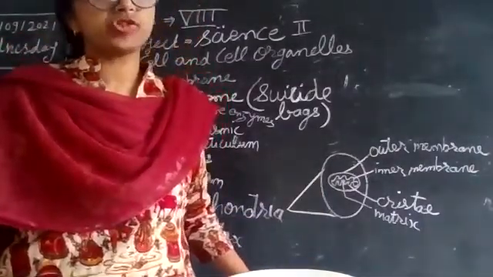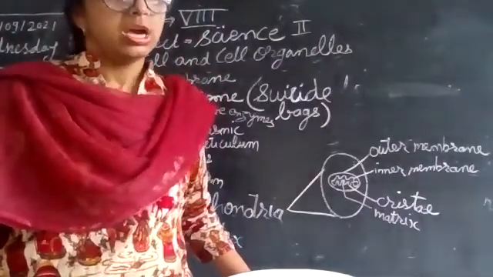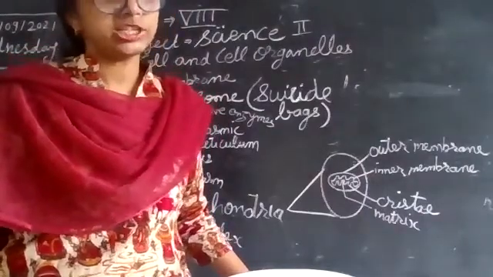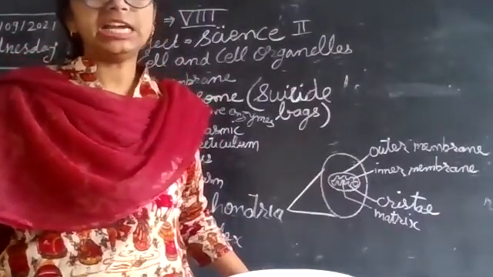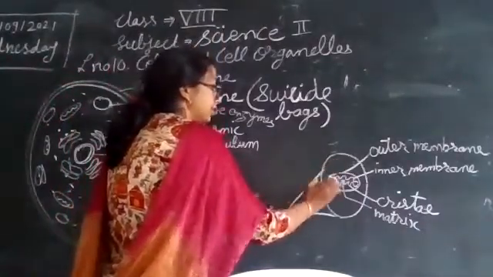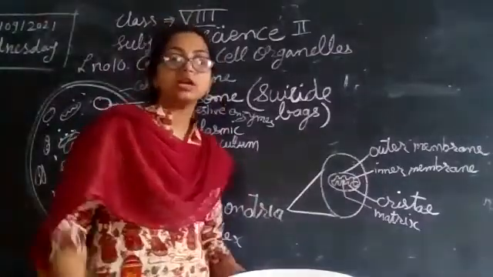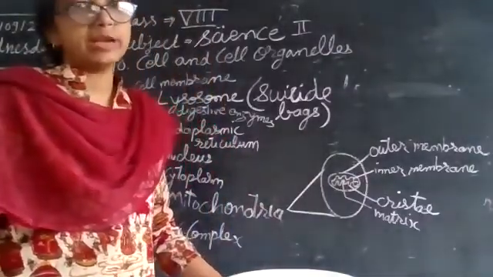It has a double membrane structure, one outer membrane and one inner membrane. The outer membrane is porous and the inner membrane is deeply folded. How is the outer membrane? Porous. Means some things can go in and out of that cell organelle, that is mitochondria.